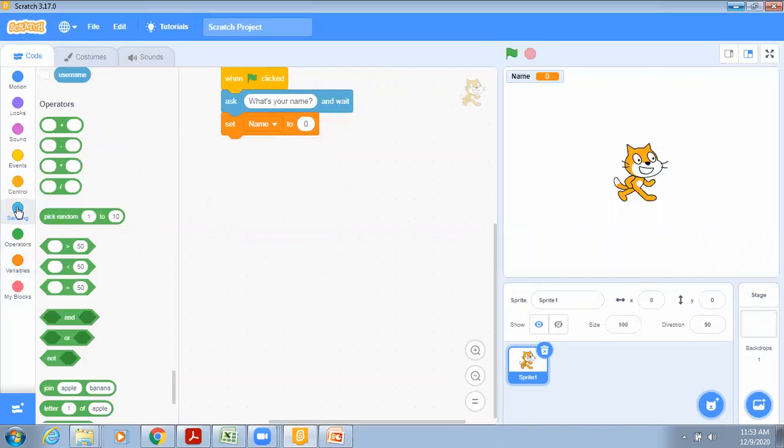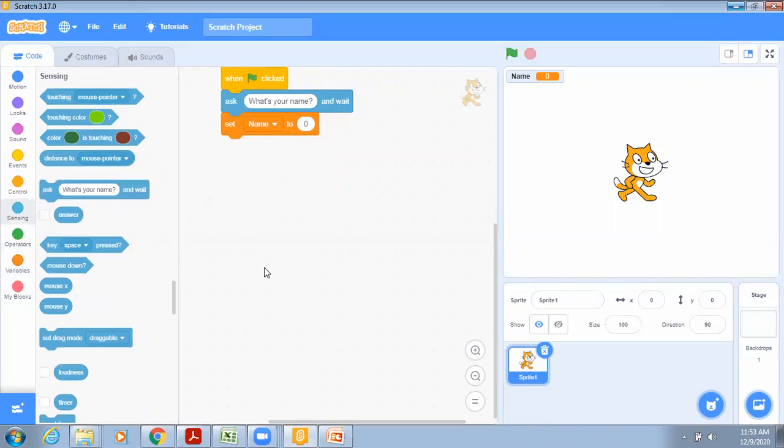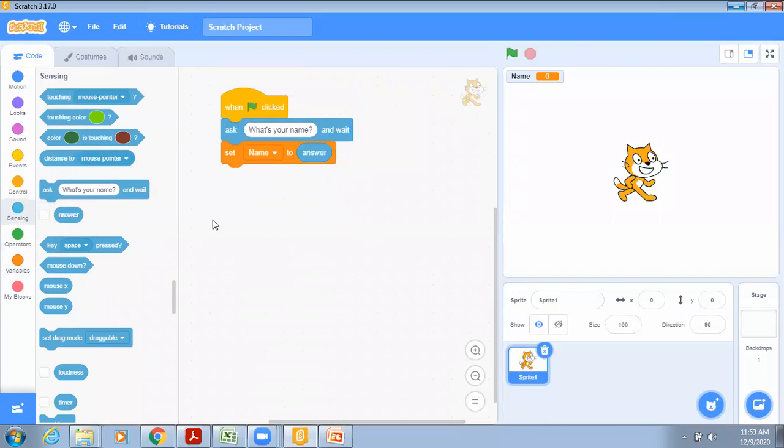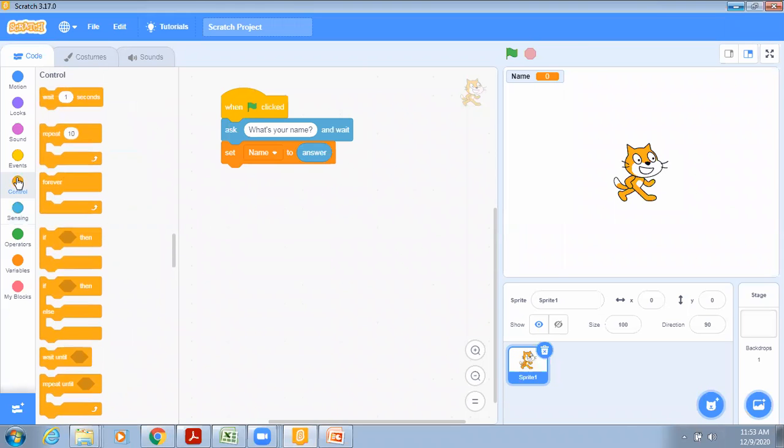Go to the sensing block and choose answer. Now whatever name the user has entered is stored in the variable name. Now what we have to do is print it 5 times. So we'll go to the control block and we will use which loop? We will use the repeat loop. So drag it.